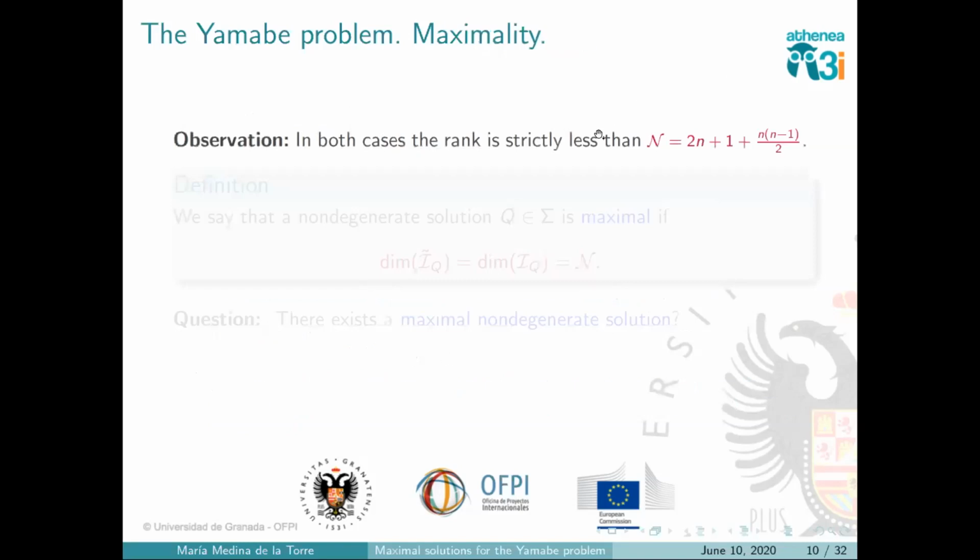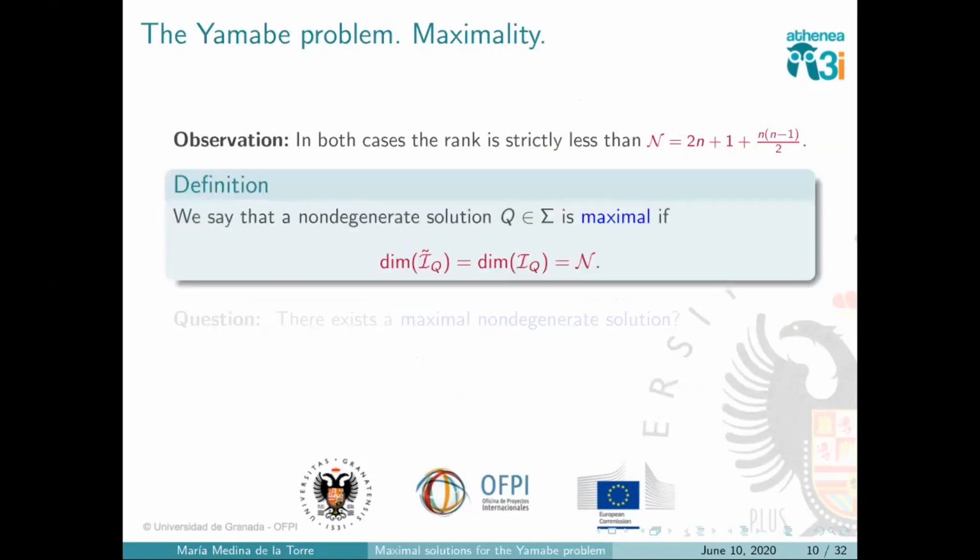So let me just recall that in both cases, n+1 and 3n, both are strictly less than the maximum number that we defined before, that we said was the largest possible dimension of my space. So, as it was written in the title of my talk, we can already say what a maximal solution will be. We will say that a solution is maximal if it's non-degenerate and the dimension of this space is precisely this n here. That is, if the kernel of the linearized operator is as large as possible.